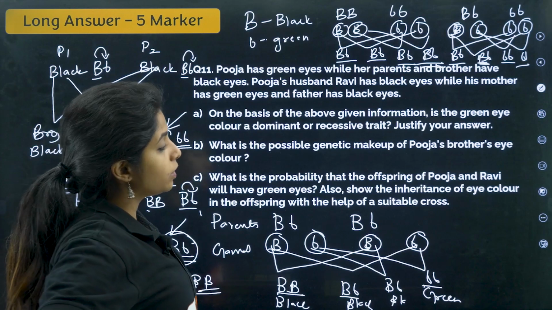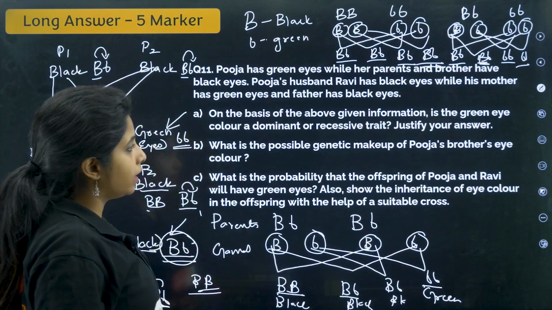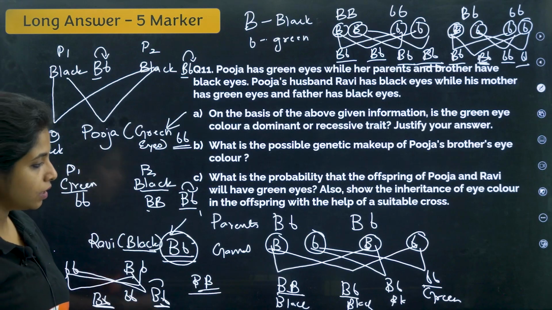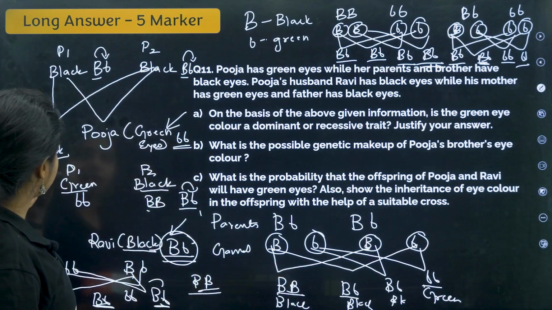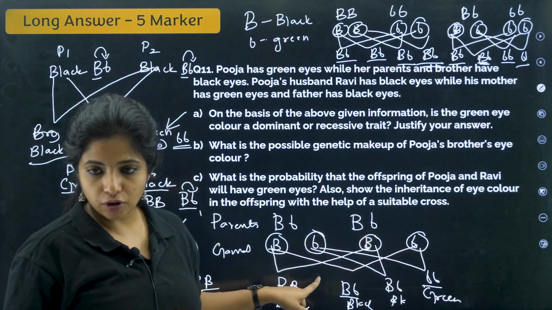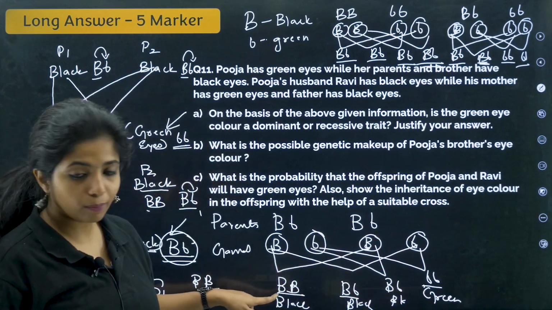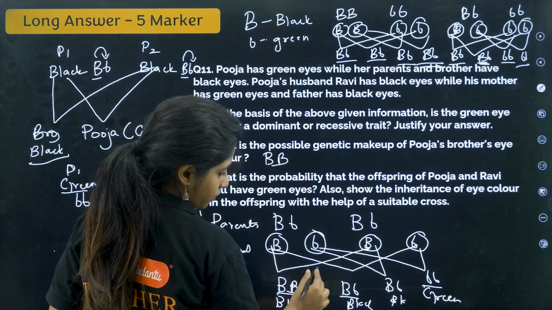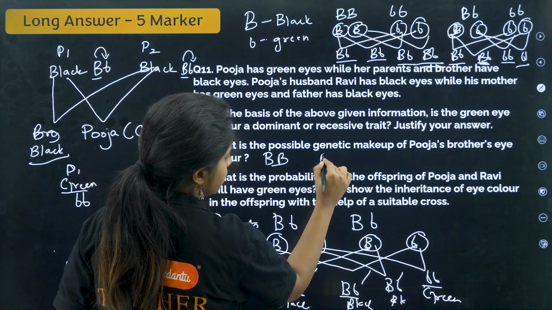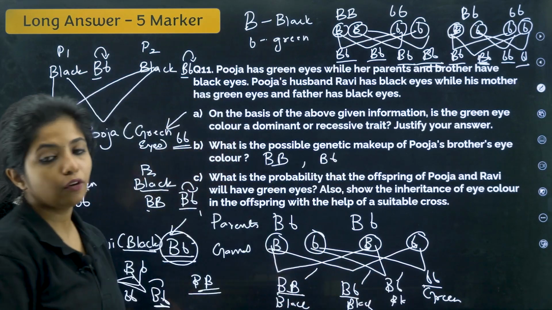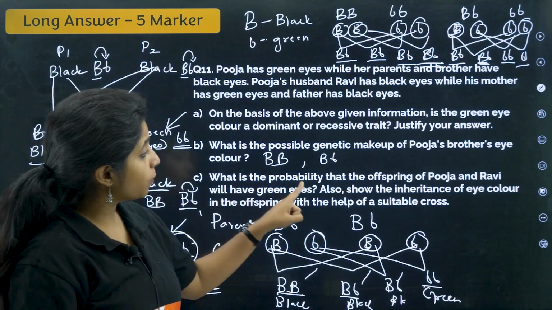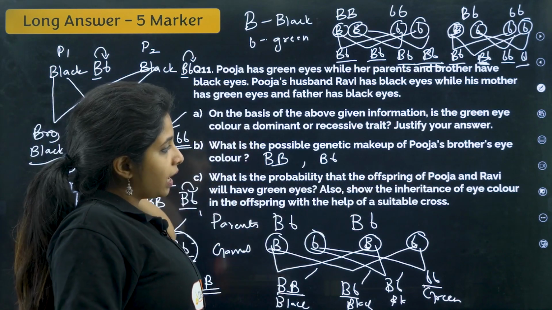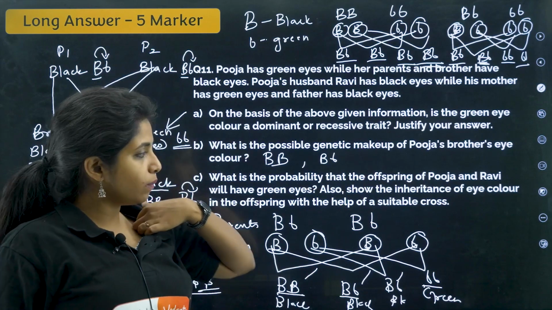Now, what is the possible genetic makeup of Pooja's brother's eye color? Pooja's brother is black in color. When we did a cross, we found that only one was green, and the rest of them were black. So the possible genotypes can be either like this, or like this. These are the possible genotypes of Pooja's brother's eyes. Now, what is the probability that the offspring of Pooja and Ravi will have green eyes? Also show inheritance of eye color in the offspring with the help of a suitable cross.